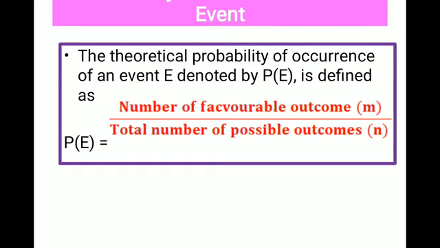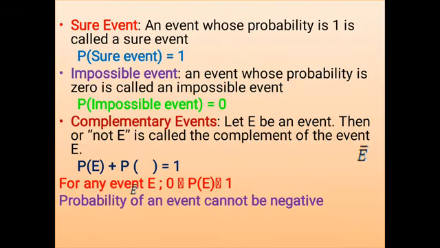Okay. Then sure event. Some terms. An event whose probability is 1 is called a sure event. Just remember the definition, it can be asked as an MCQ question. Sure means, look, when you throw a die, which numbers are we getting? Numbers from 1 to 6. So when you calculate the probability of getting a number less than 7, all the numbers are less than 7, so we get the probability as 1.